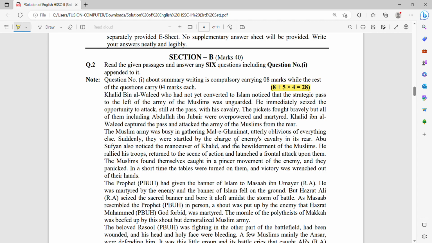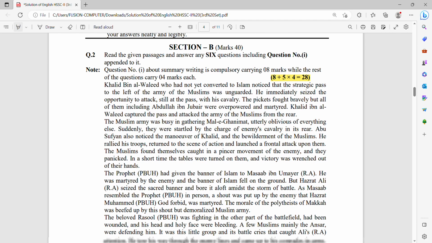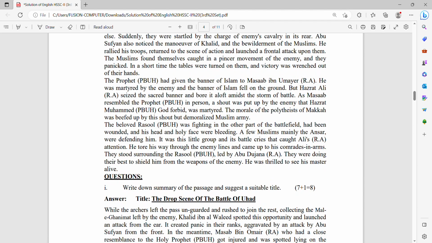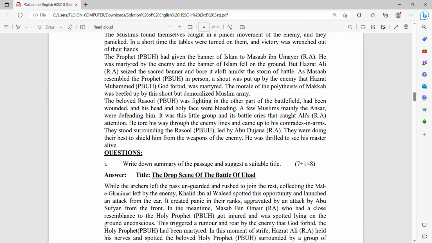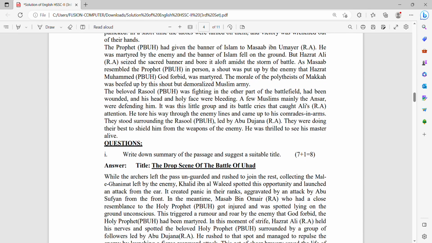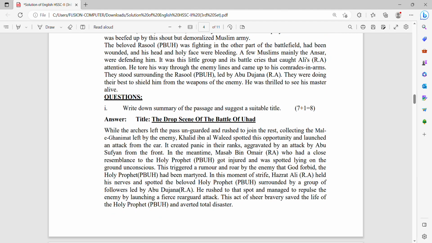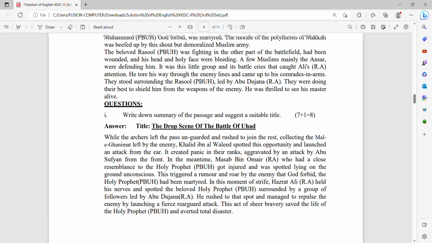You have to attempt 5 questions. Each question carries 4 marks. So what you have to do is read the passage carefully and try to gather the main points from the para, and translate it or convert it into simple English. So the first question is, write down the summary of the passage and suggest a suitable title.